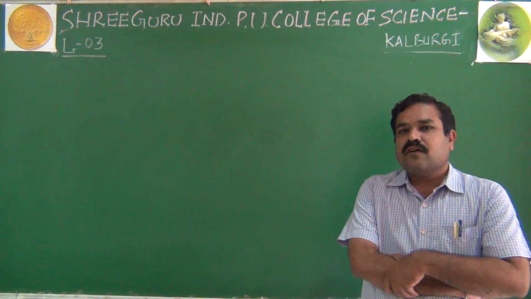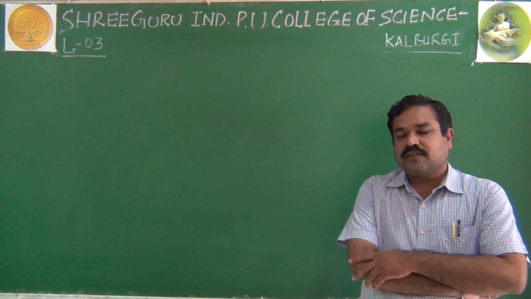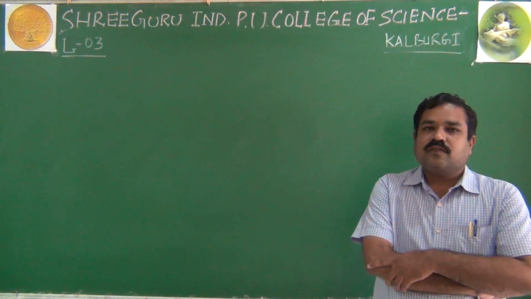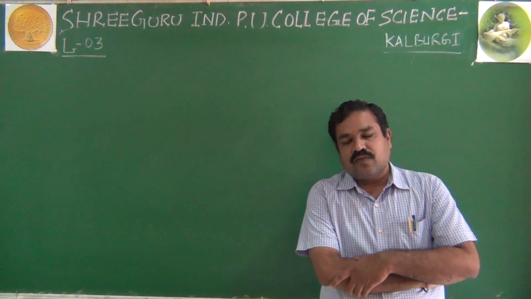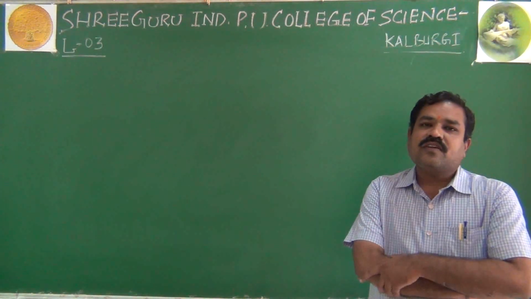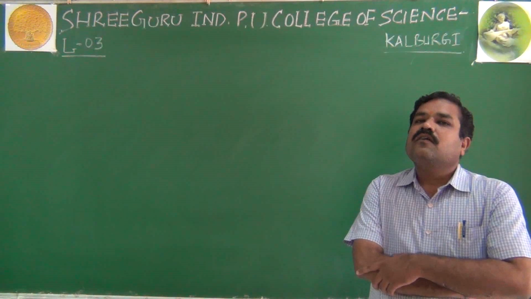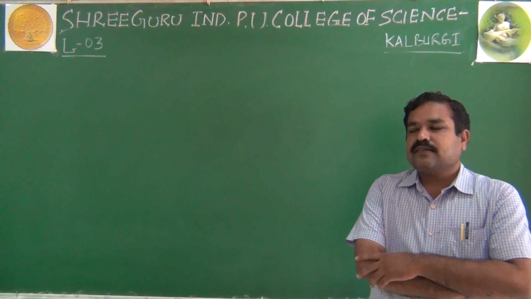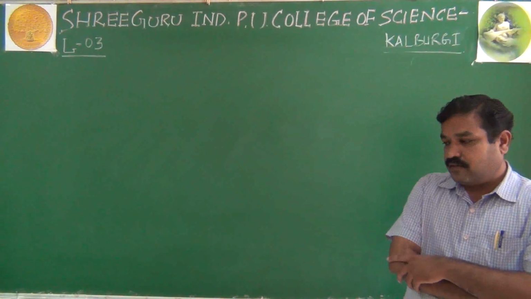Like that, proton was discovered by Goldstein by anode ray experiment, relative charge plus 1, absolute charge plus 1.602 into 10 raised to minus 19 coulomb, and its mass is 1.672 into 10 raised to minus 27 kilograms. Like that, neutron is a neutral fundamental particle, mass is 1.675 into 10 raised to minus 27 kilograms, almost the same as that of the proton. Like this, in yesterday's class I gave you the table of characteristics of fundamental particles of an atom.